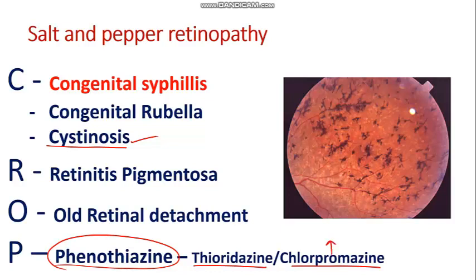Chlorpromazine, please remember I've told you chlorpromazine today. It can cause deposition in the cornea, in the endothelium, then it can cause cataract, anterior subcapsular cataract, and it can cause salt and pepper retinopathy as well. So please remember this chlorpromazine. Most common cause of salt and pepper retinopathy is, of course, written with a different color, congenital syphilis.